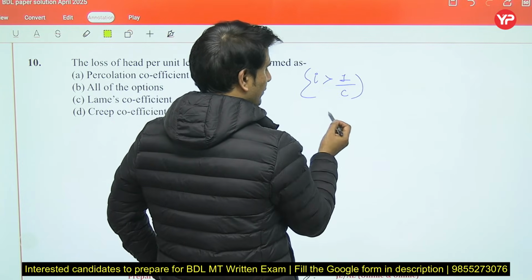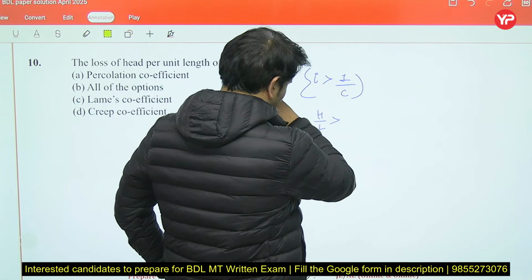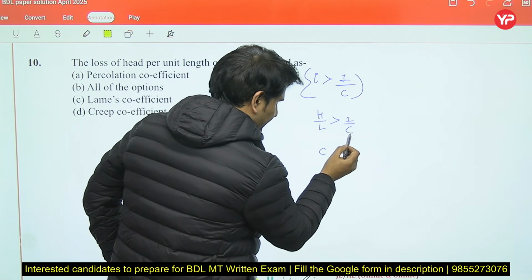I is the hydraulic gradient, which is the ratio of head loss by length, 1 by C. Now from here you can rearrange this.